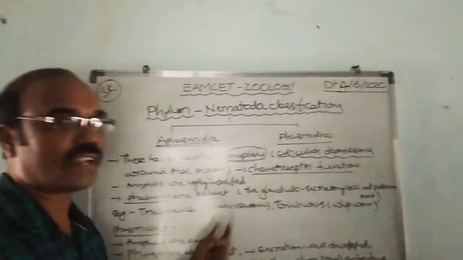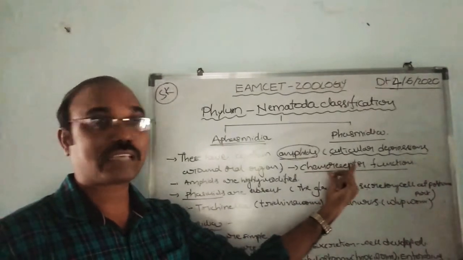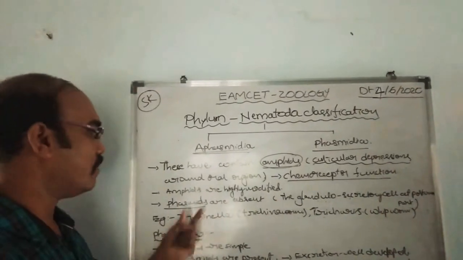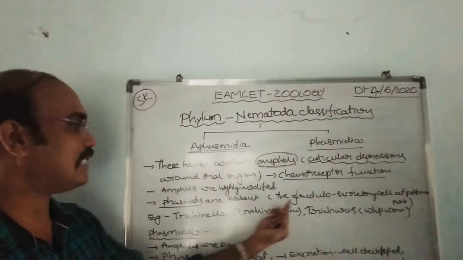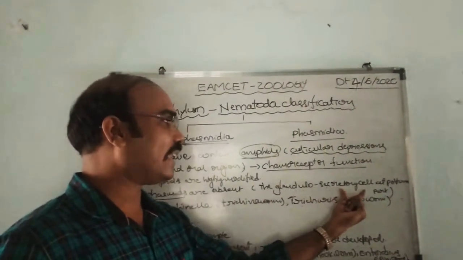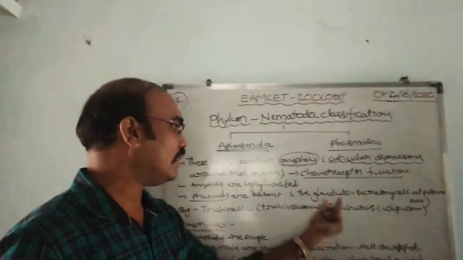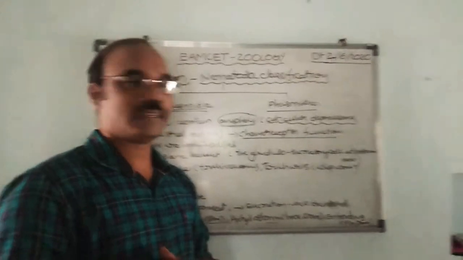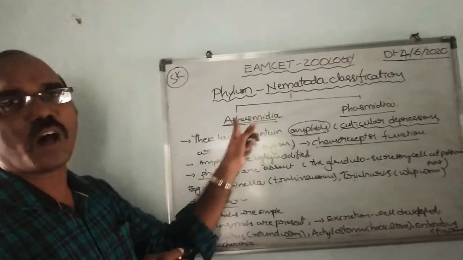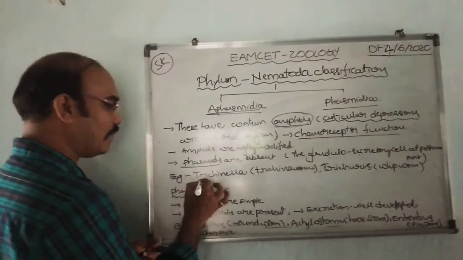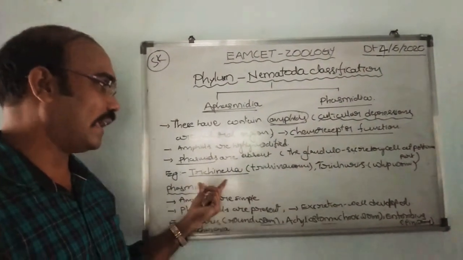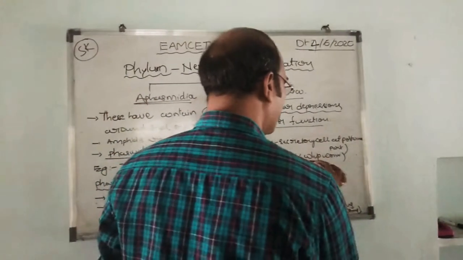They serve as chemoreceptors. Then what about phasmids? Phasmids are absent. What is a phasmid? Phasmids are glandulosecretory cells found at the posterior part. Phasmids are absent in Aphasmidia. Examples: Trichinella, the trichina worm, and Trichuris, called the whipworm.